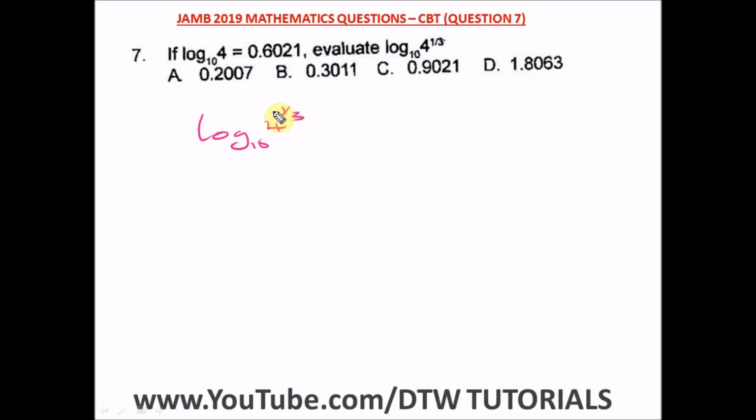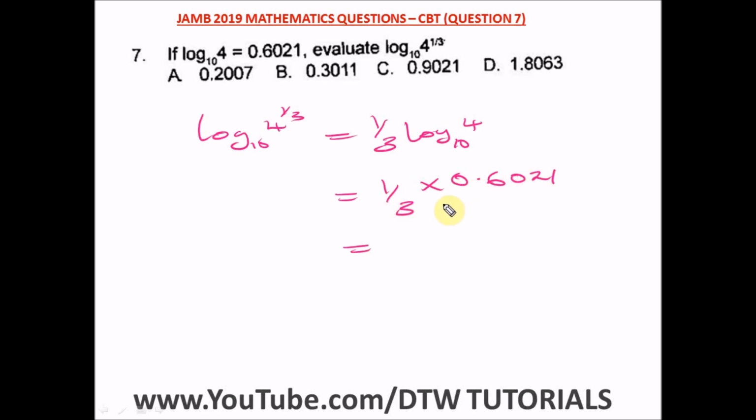All we need to do is take this power to this side. So we have here 1 over 3 log 4 base 10. And from our question here, the question says if the logarithm of 4 base 10 is this, so we have 1 over 3 times 0.6021. And this is the same as saying 0.6021 divided by 3.